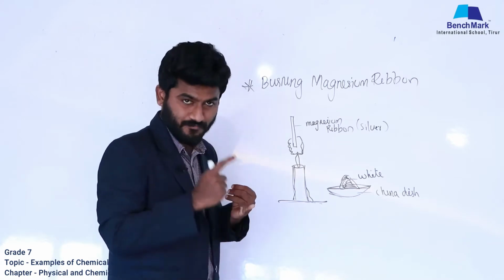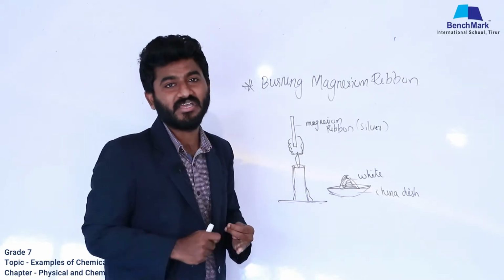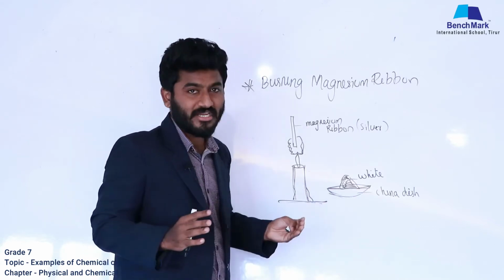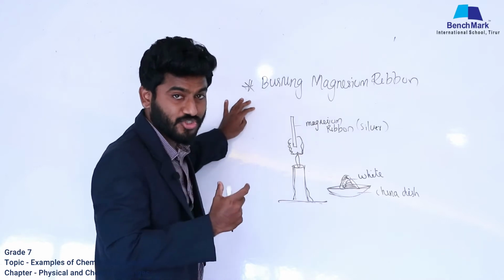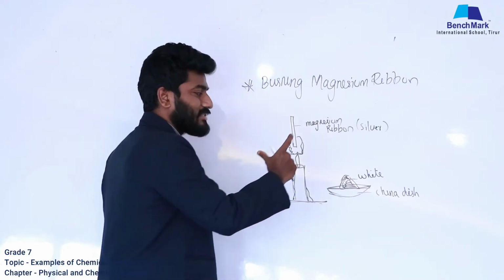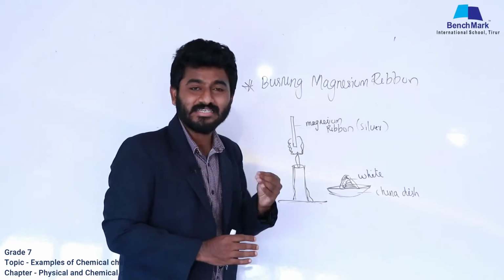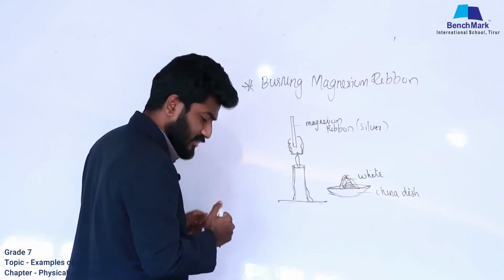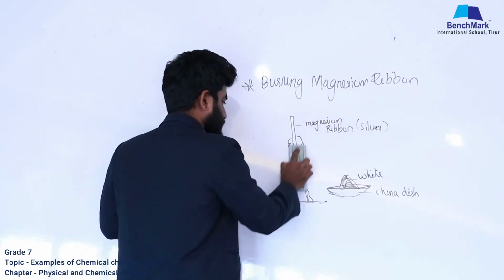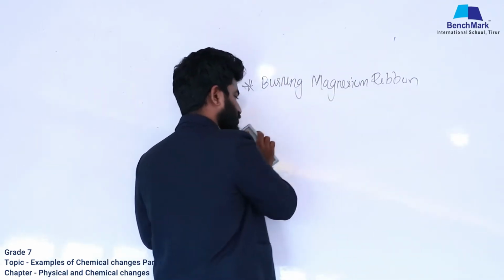In the examination you can expect a question like this. What is happening here? Second question, write this reaction in the form of an equation. So we know how to write an equation, right? While writing an equation, you have to make sure that there will be some reactants and some product. So how can we represent this reaction in the form of an equation? Are you guys ready? Okay, let me erase this. I hope you got the idea of the picture, what is happening here.